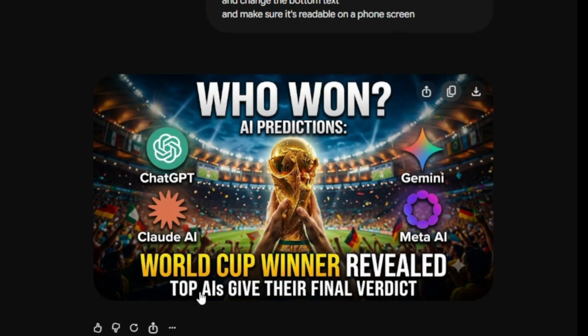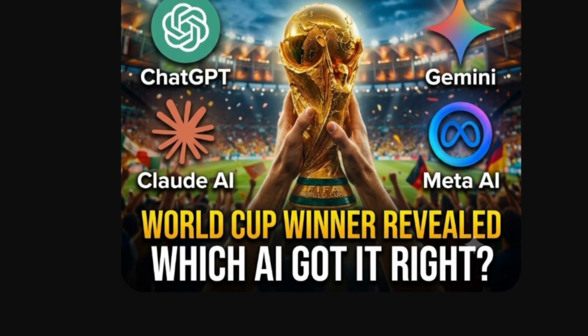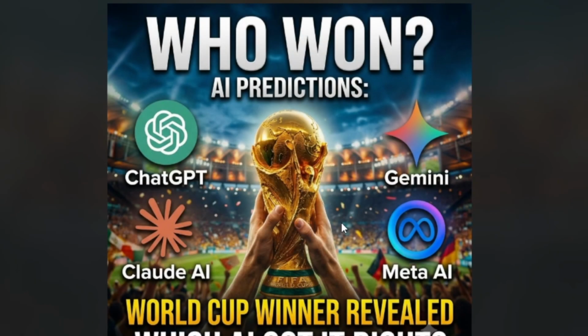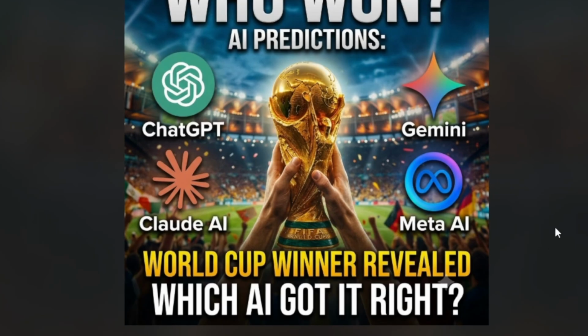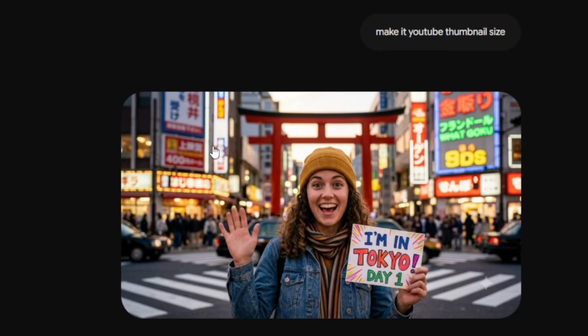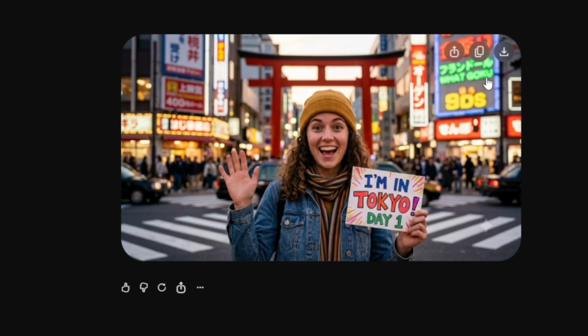World Cup winner revealed. Top AIs give their final verdict. It's not a verdict though. It's a prediction. I asked AI for a prediction. Gemini is trolling. So it gave me this weird picture. I don't know why, I think it's 500 by 500 or by 1000. It doesn't matter. I gave it a very simple request. Make it YouTube thumbnail size. And it gave me this.